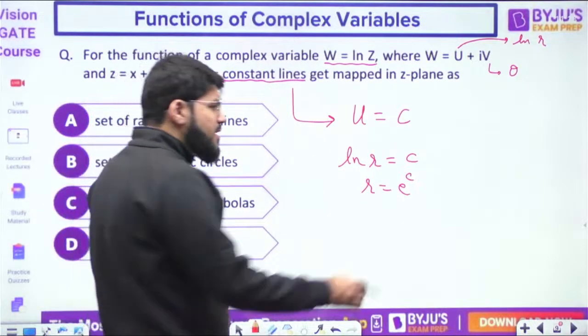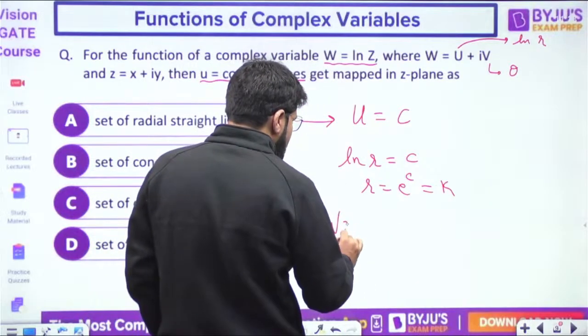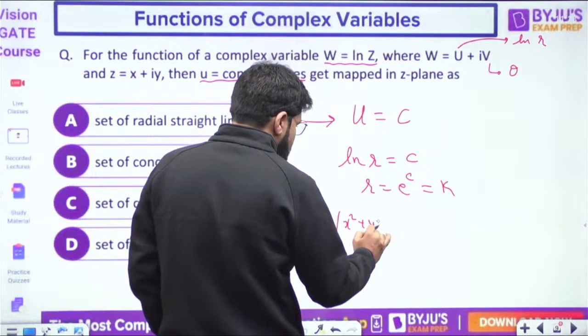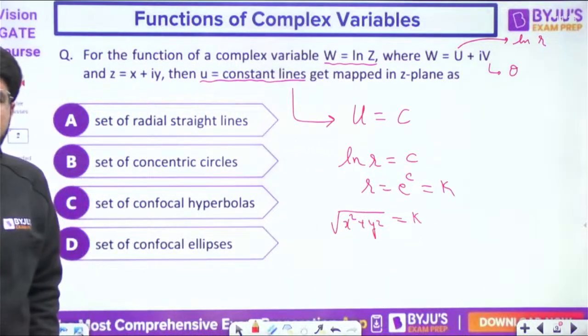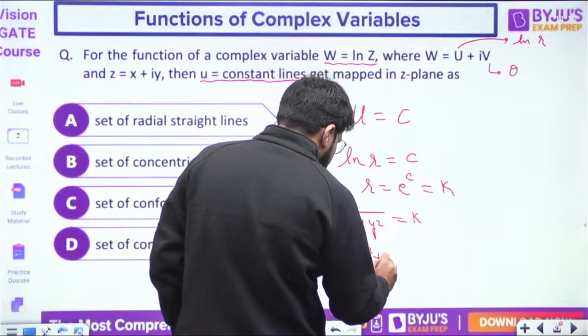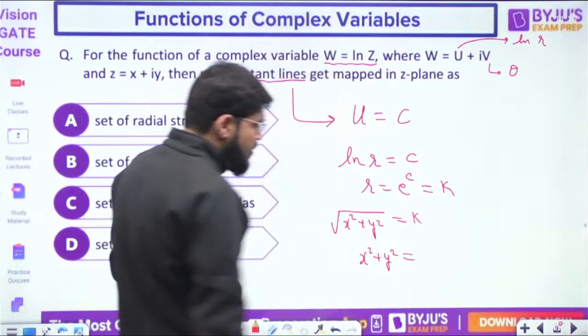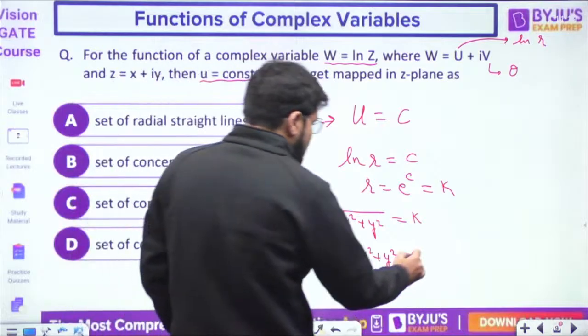c is a constant, so e power c is also some constant, suppose k. But what is r? Square root of x square plus y square equal to k. So what is x square plus y square? That is k square.